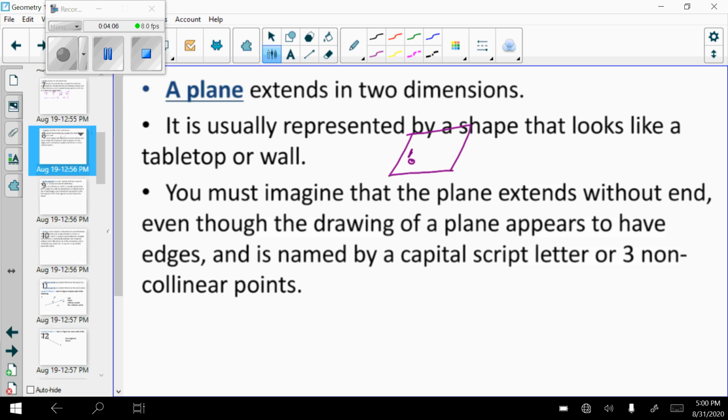So let's just say I have point A, point B, and point C. To name that, I would write out the word plane and then call it ABC. Again, order does not matter, so I could also call that plane BAC. Lots of different possible correct answers there.